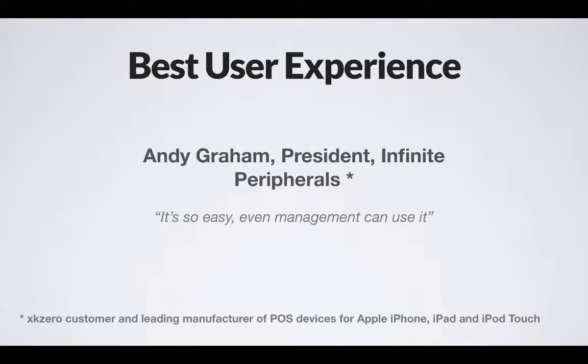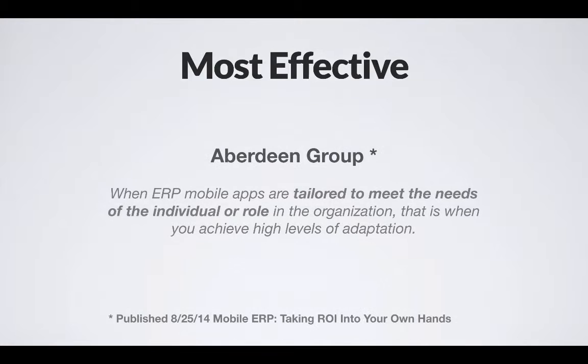If you're not replacing an existing process with something that makes the person's job better, then they're not likely to use it. It's really that simple. Aberdeen Group says in a study about mobile apps for ERP in particular that when mobile ERP apps are tailored to meet the needs of the individual or role in the organization, that's when you achieve high levels of adoption.